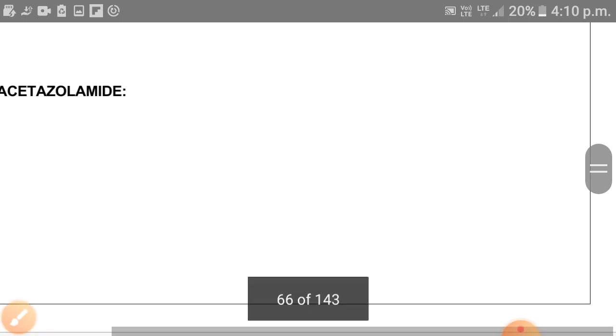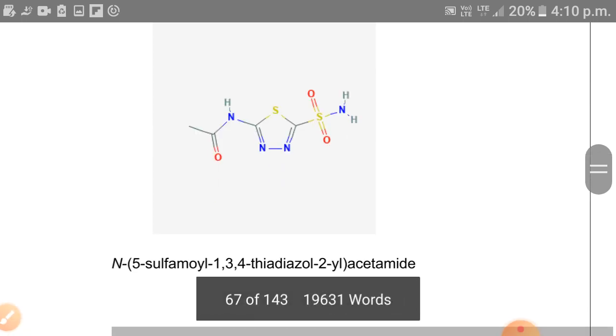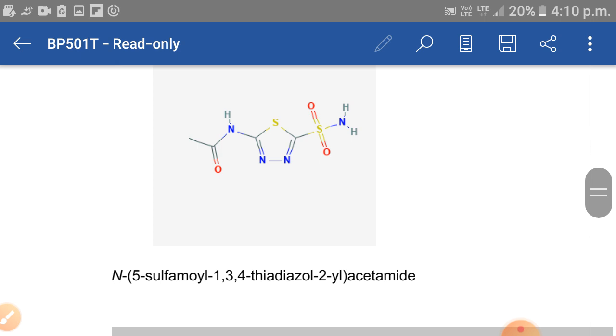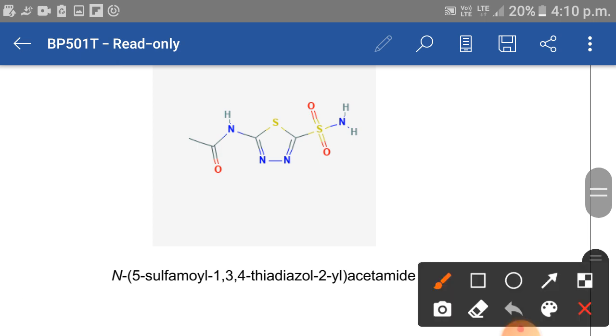Next one is acetazolamide. Acetazolamide has acetamide in its basic skeleton. Where is acetamide? This is acetamide.